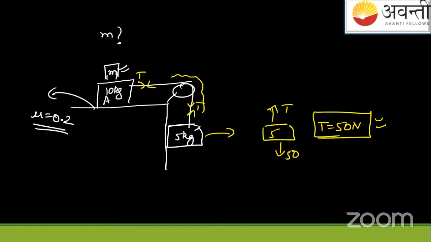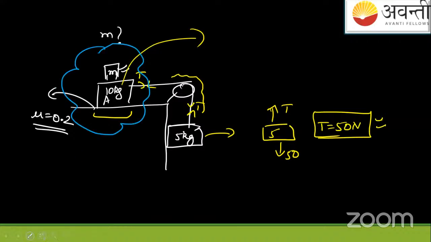And I have to keep the system at rest. So if I draw the FBD of the complete system, considering both blocks as the system, I'll get this: tension in front will be equal to the friction.